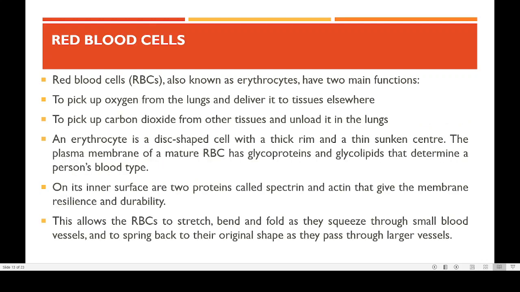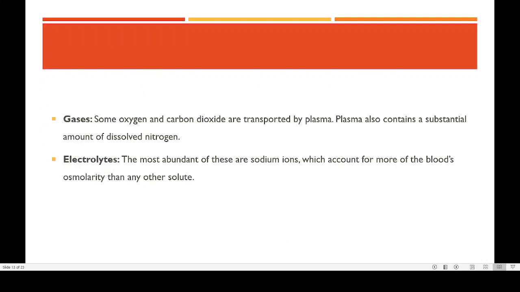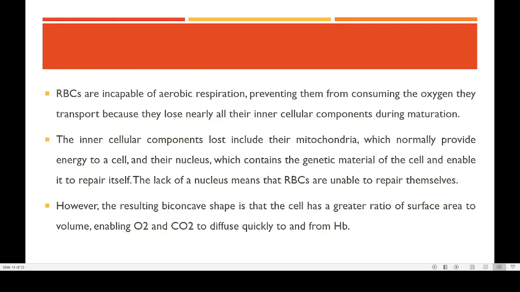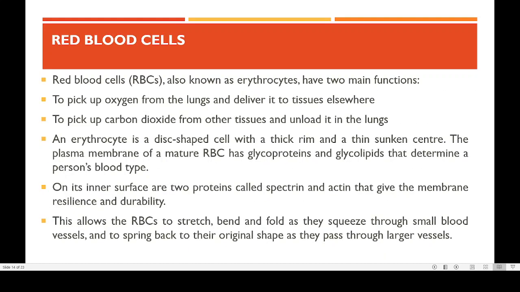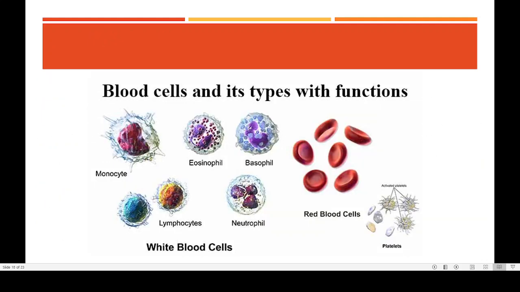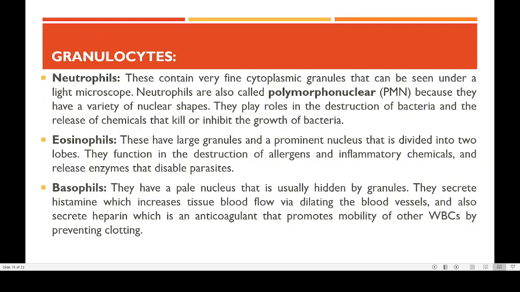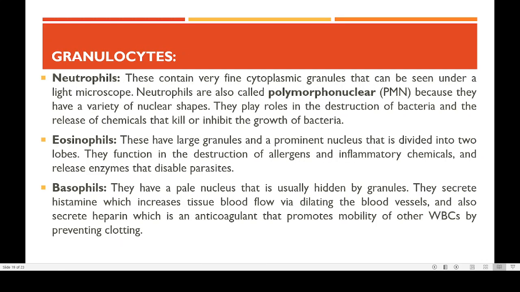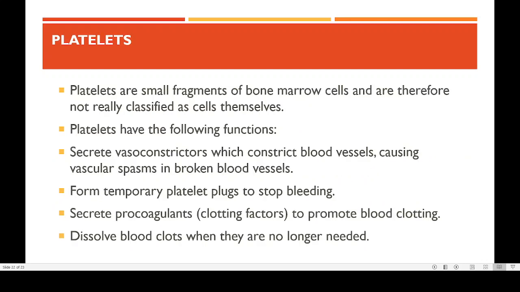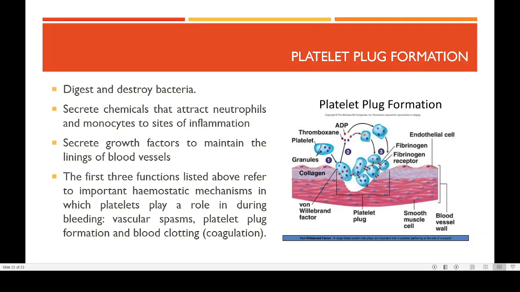So this is an idea regarding the different types of plasma constituents and the functions of the plasma protein. In our next class, we will go into the functions of RBC and then also the functions of the WBC. So these aspects we will be discussing in the next class, and also the functions of platelets.